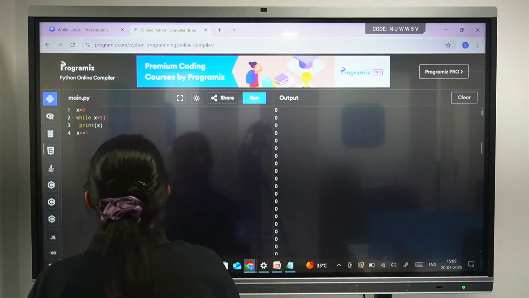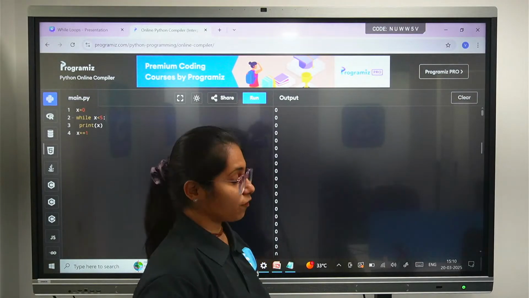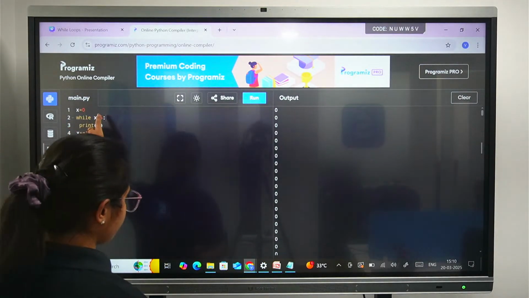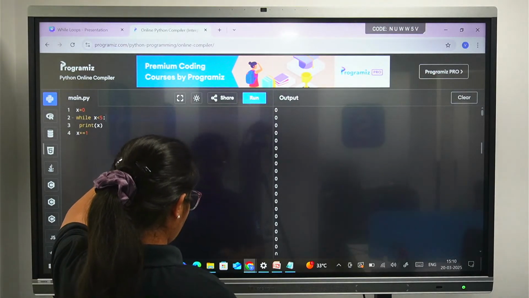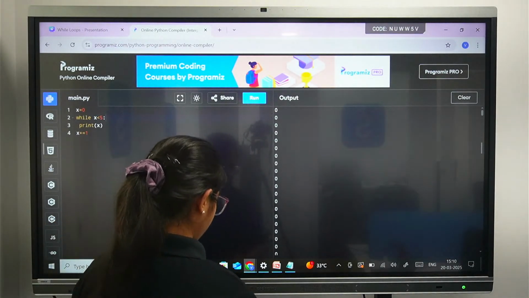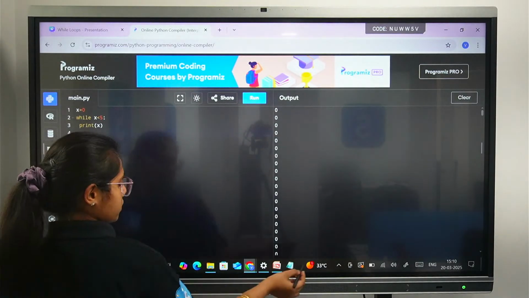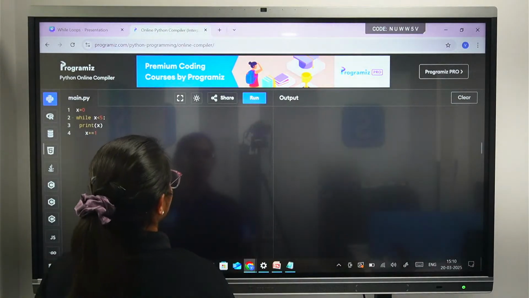Okay, so now what is printing? It's just printing all of the zeros here. If you can just see, we are getting the output. So my value is x equals 0, and x is less than 5. Now we need to print x here. This is how we will be getting the value.